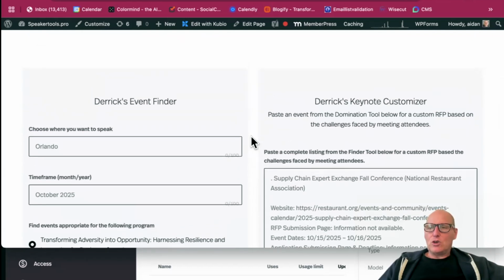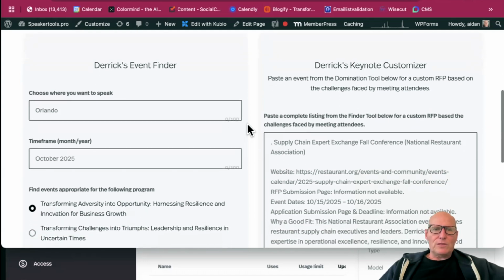Here's how it works. There's actually two elements to this AI. The first element is the event finder, and the second element is the event customizer. So we find events and then we customize each application and outreach campaign based on Derek's content. These tools are trained on everything Derek. He has 4 books. He has a website. He has his LinkedIn profile. He has transcriptions from presentations he's given before. He has some marketing material. I uploaded it all to the AI to give it the proper context for this tool.